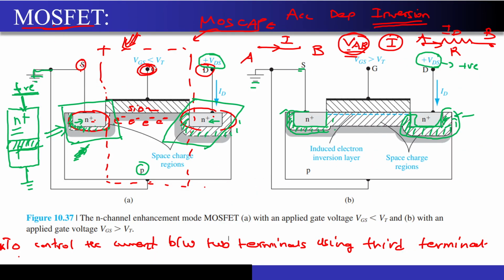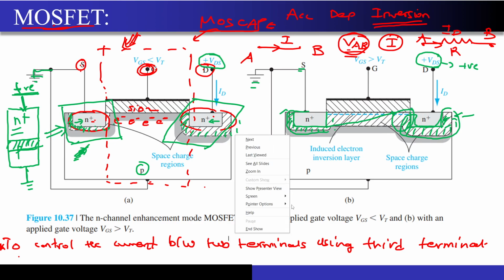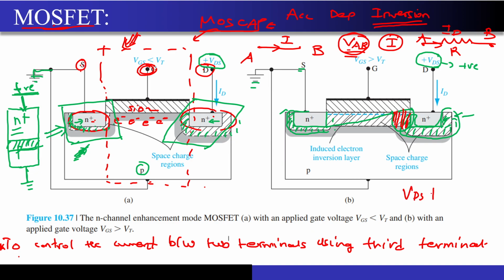One thing that you should never forget is that even though my channel has become something like this, there exists a depletion region over here. Are you able to see? Let me just change the color of the pen. There exists a depletion region. See, you kept on increasing the VDS till the channel charge reduced to 0, became 0 at the drain terminal.